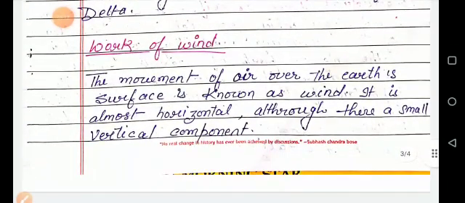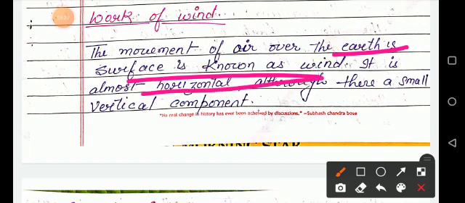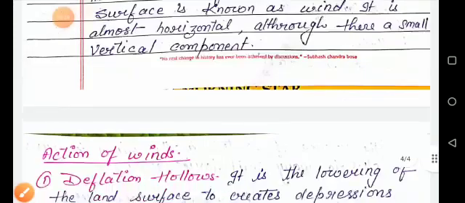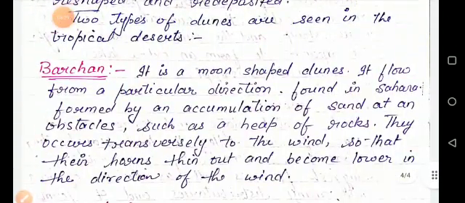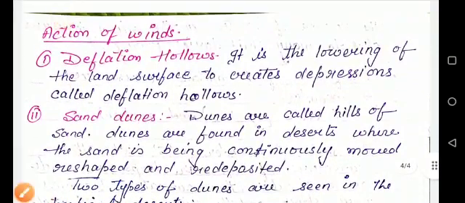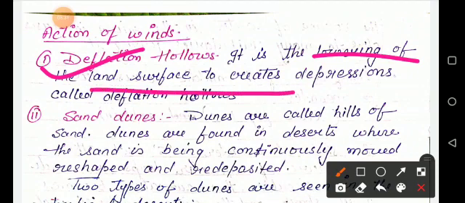Now, work of wind. The movement of air over the earth's surface is known as wind. It is almost horizontal, although there is a small vertical component. Then what are the actions of wind? So there are two actions of wind. The first one is deflation hollow. It is the lowering of the land surface to create depressions called deflation hollows.